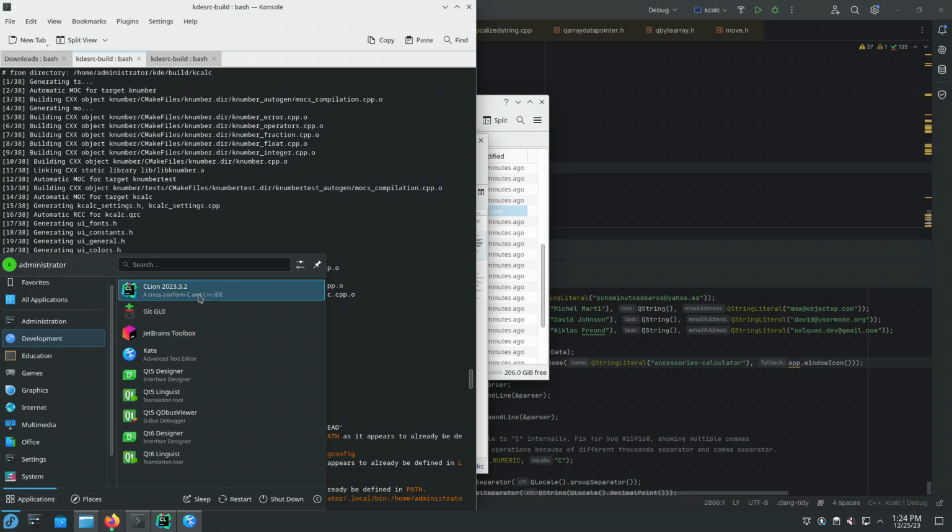And we're using the 30-day evaluation inside of CLion to program for the KDE community. So use all of the features that the CLion integrated development environment has, such as build, syntax highlighting, go to definition, debugger, etc.